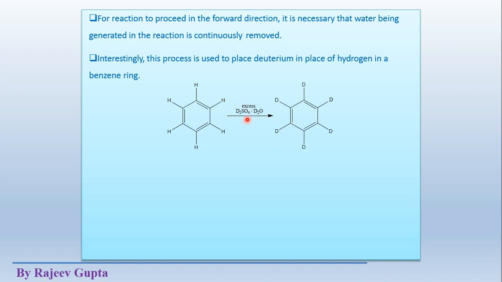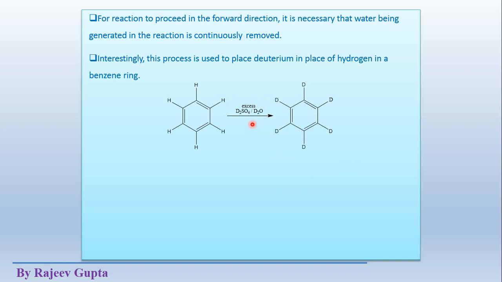That electrophile will be SO3, sulfur trioxide, and when this adds on the benzene ring, the final sulfonic acid product will be formed. In this sulfonic acid, deuterium or a hydrogen atom could be present.